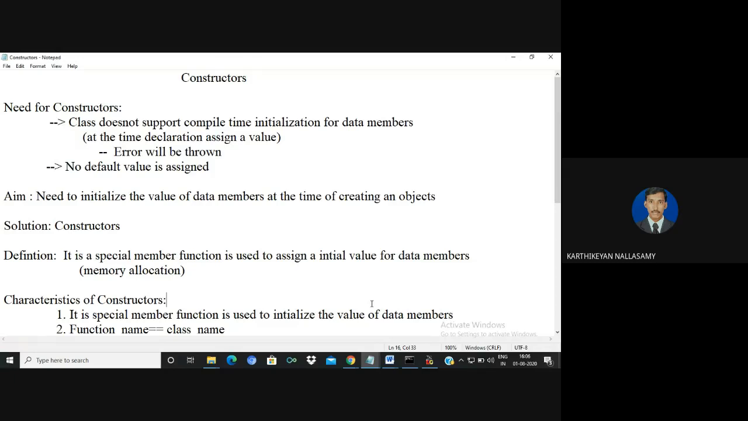Welcome to the 3-week workshop on programming in C++. In this video, I'm going to explain the concept of constructors.